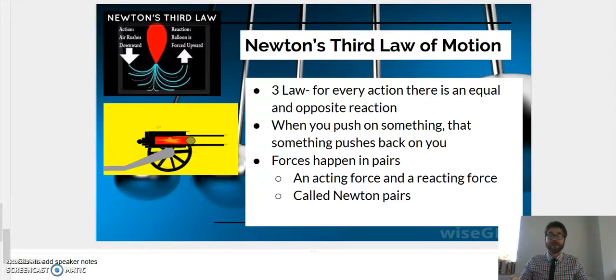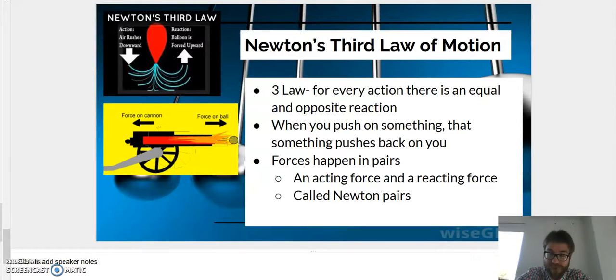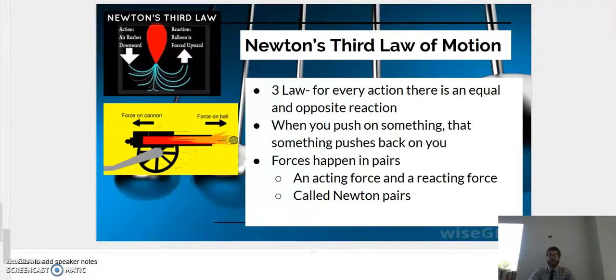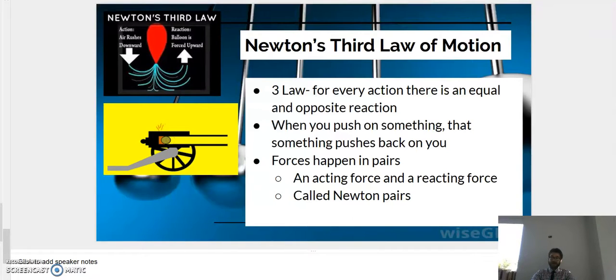So when I push on this laptop, it pushes back a little bit. When I push on this phone, it's going to push back a little bit. When I push on this table, I go back in my chair because the table is also pushing back at me with an equal force that I'm giving it.